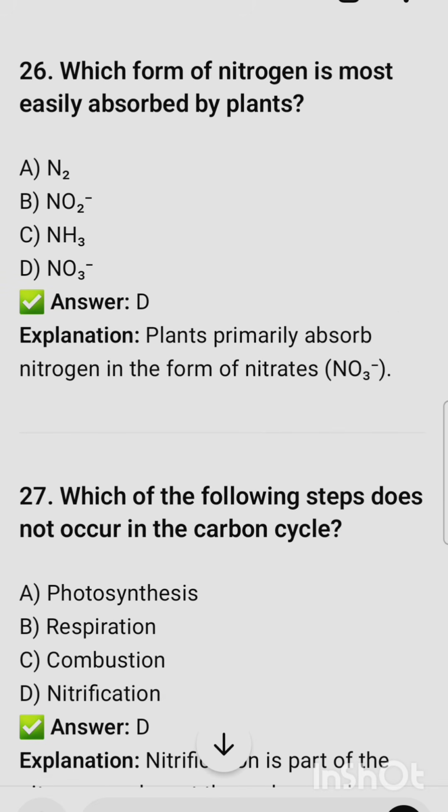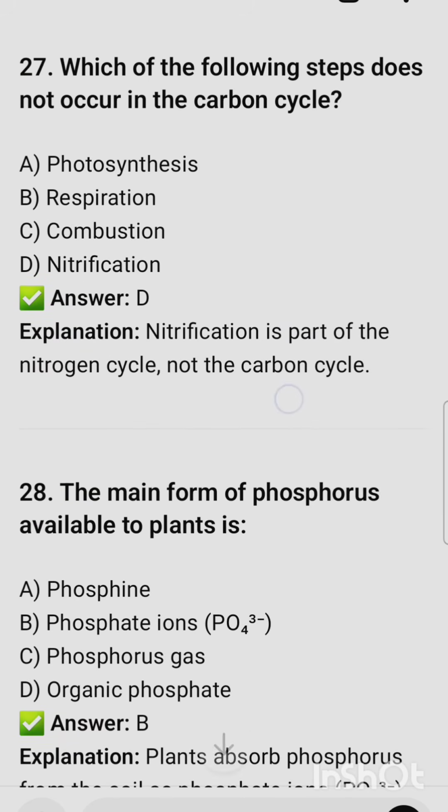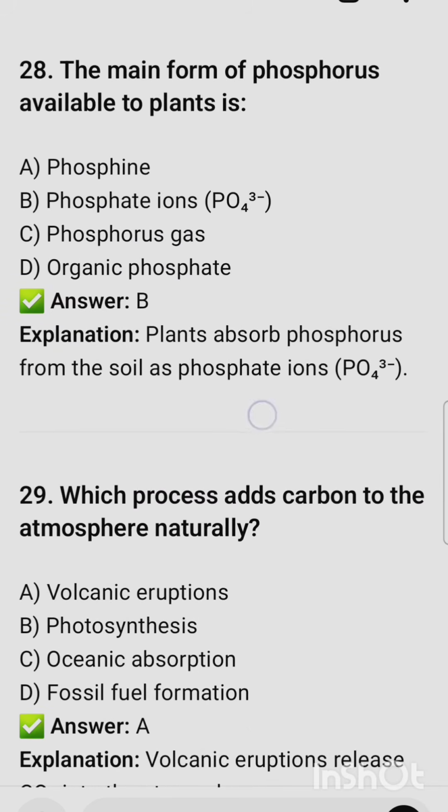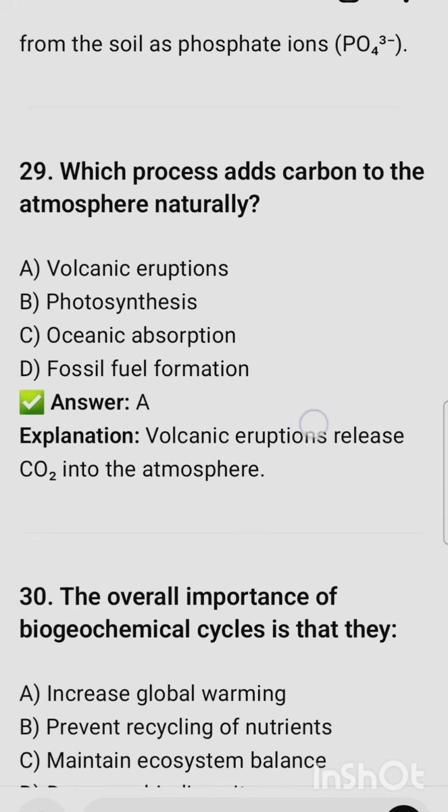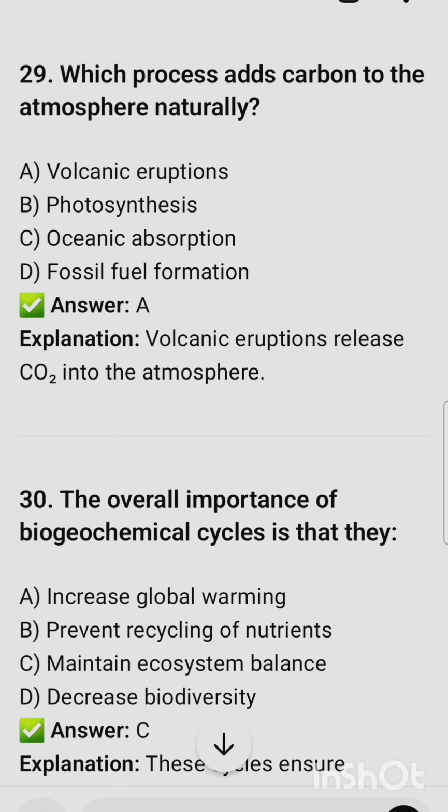Which form of nitrogen is most easily absorbed by plants? It is easily absorbed by plants as nitrates, NO3. Which of the following steps does not occur in the carbon cycle? It is nitrification. The main form of phosphorus available to plants is phosphate ions. Which process adds carbon to the atmosphere naturally? It is the process of volcanic eruption.